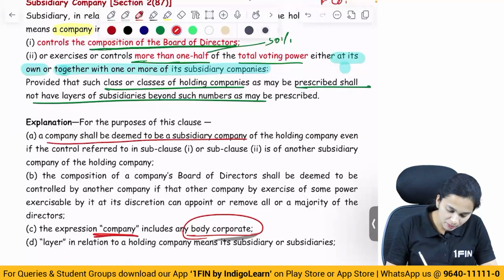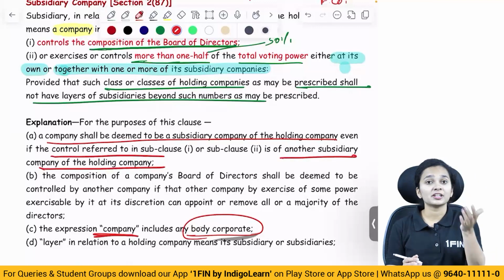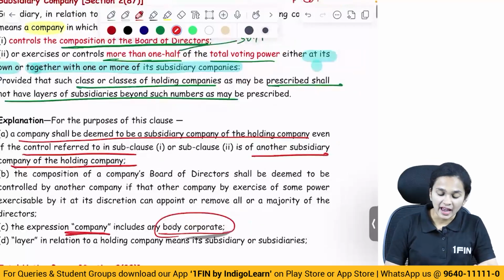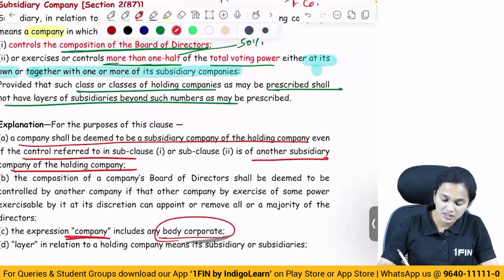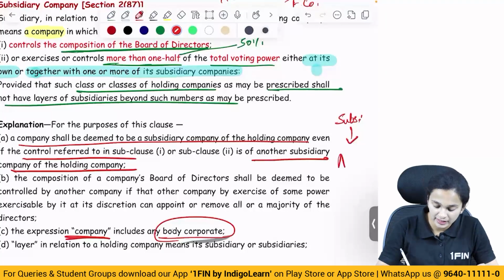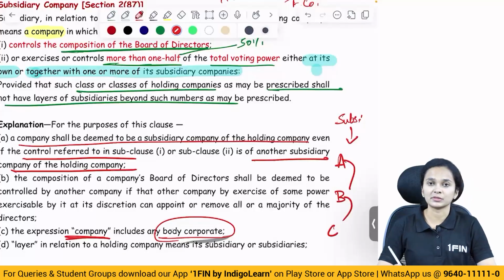Moving ahead, what does it say? A company shall be deemed to be a subsidiary of the holding company even if the control is of another subsidiary company of the holding company. Like we've understood in the second example, A Limited along with Y Limited are holding it. And there's one more thing: subsidiary of subsidiary is also a subsidiary. Say, for example, A Limited is the holding company of B Limited, and B Limited is the holding company of C Limited.